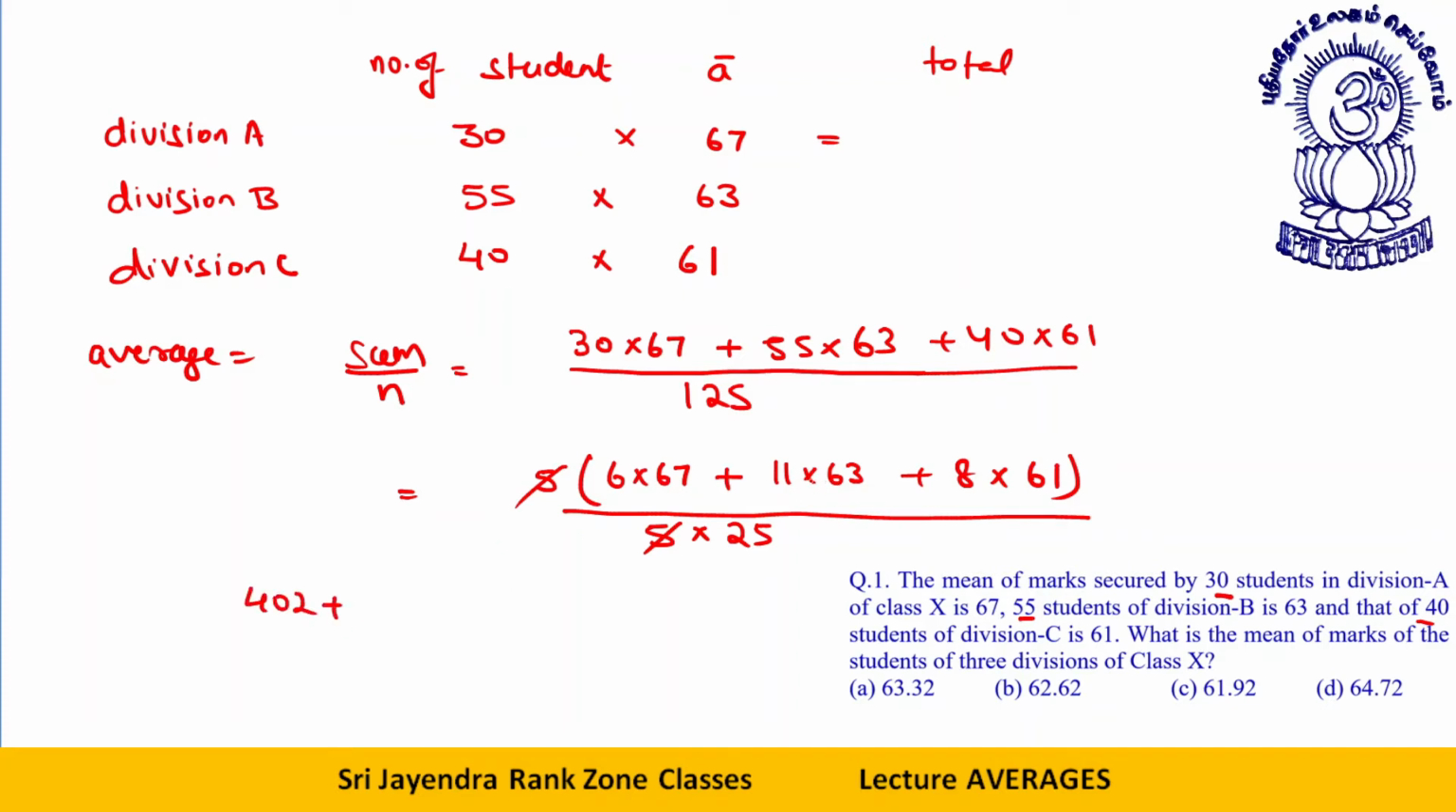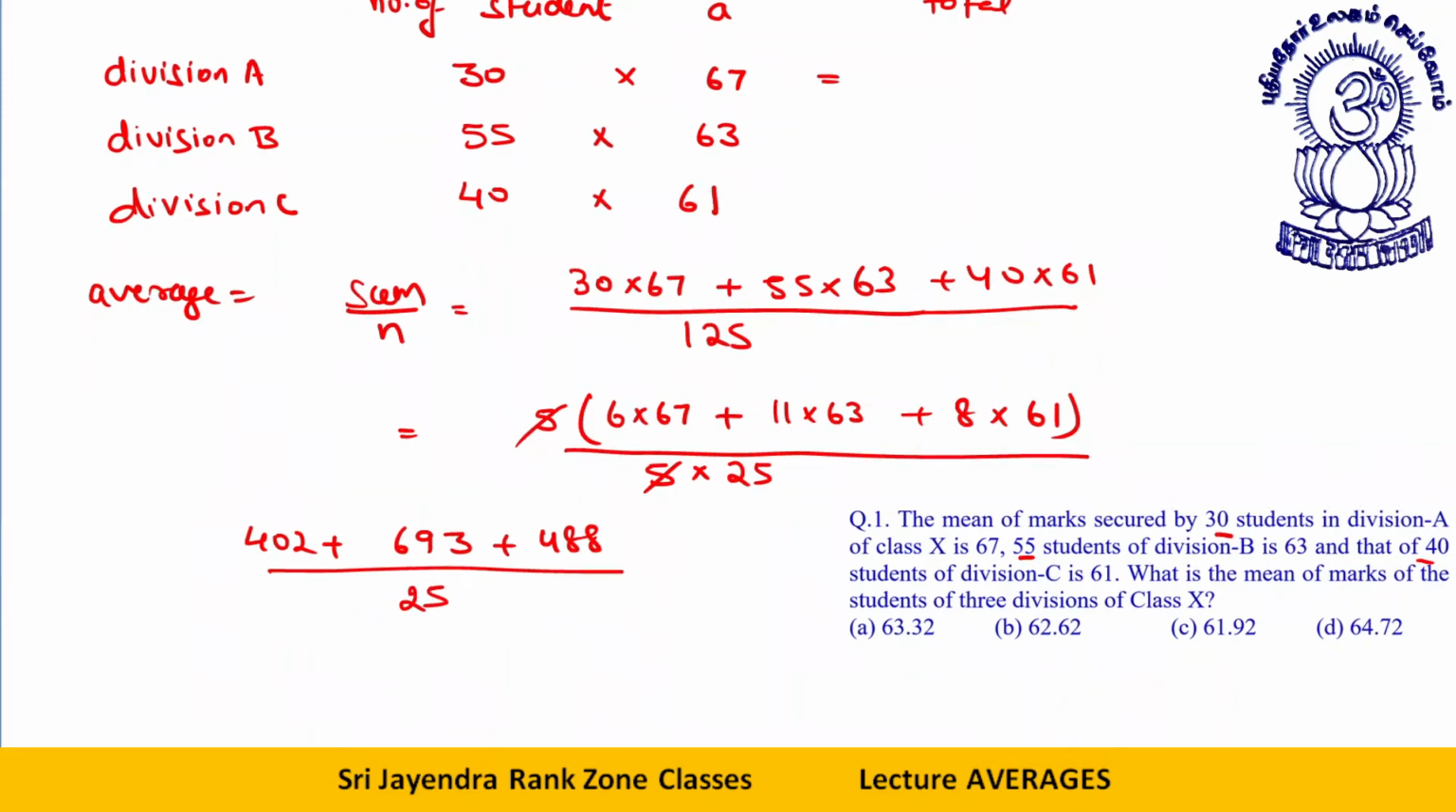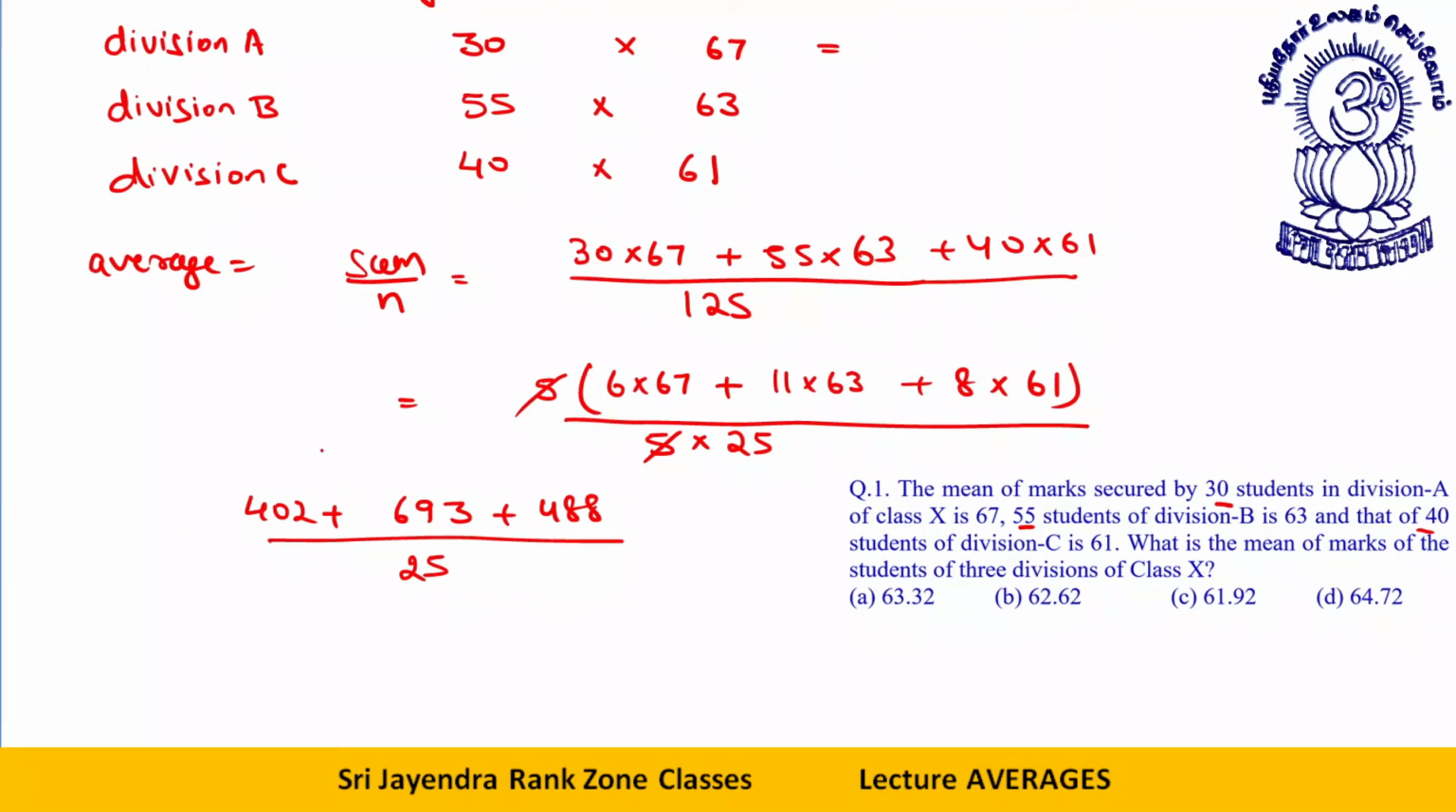Any number multiplied by 11 is very easy. 3, 9, 6: if you multiply this number by 11, it becomes 3, then 3 plus 6 is 9, then 6 only. 8 into 60 is 480. 480 plus 8 is 488, divided by 25. That's too much of a calculation, but that is the sort of question which is being asked in your exam. 402 plus 488, 890.